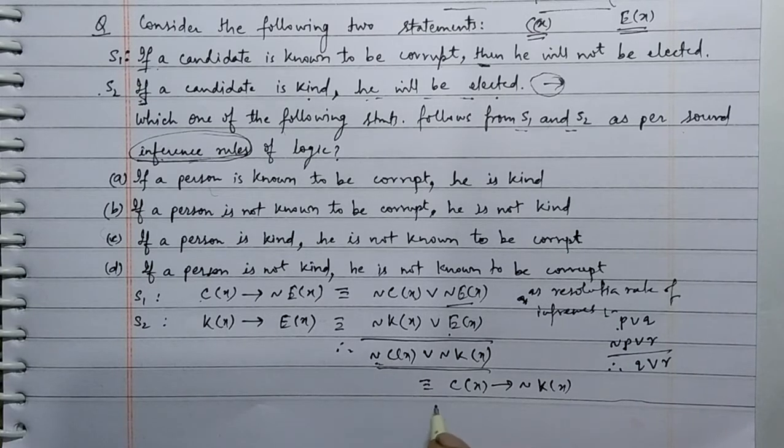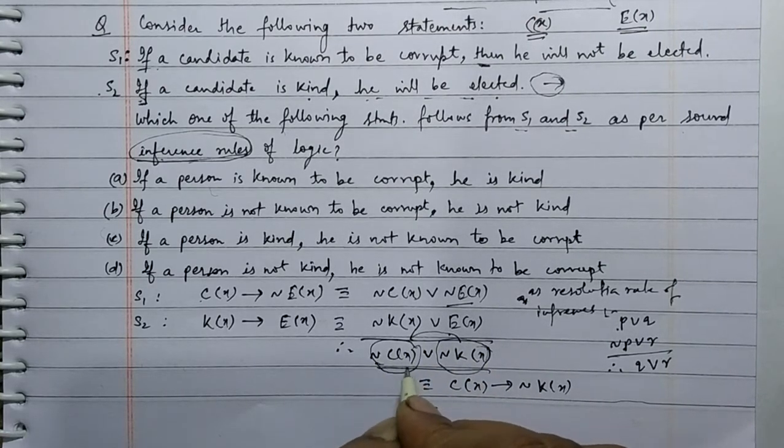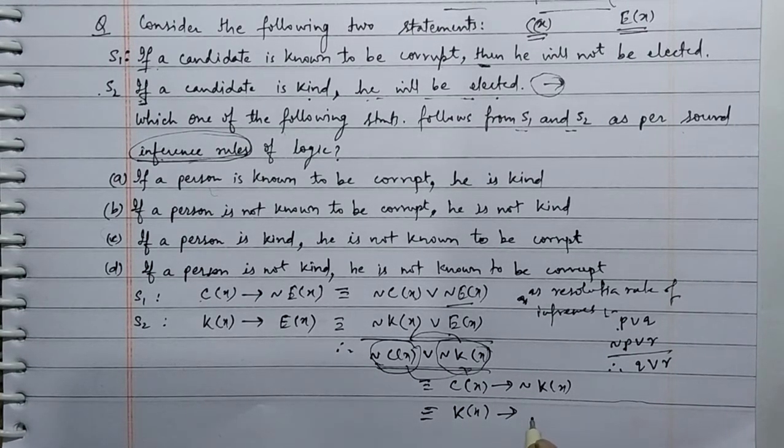Also this can be written as, suppose this is in place of this and this is in place of this, then K(X) implies not C(X). This says that if a candidate is corrupt, he will not be elected. If a candidate is kind, he is not corrupt.